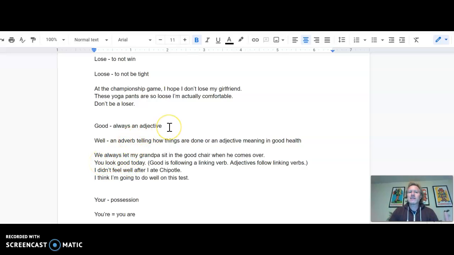Well, on the other hand, is an adverb that tells how things are done, or it can be an adjective meaning when you're in good health. In other words, you're not sick. So I didn't feel well after I ate Chipotle. We're now talking about your health, so that's why we're going to use that instead of the word good. An adverb usually modifies a verb.